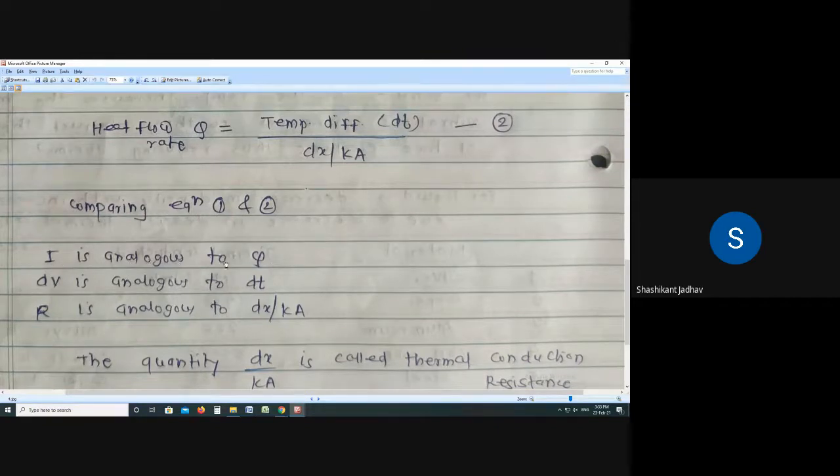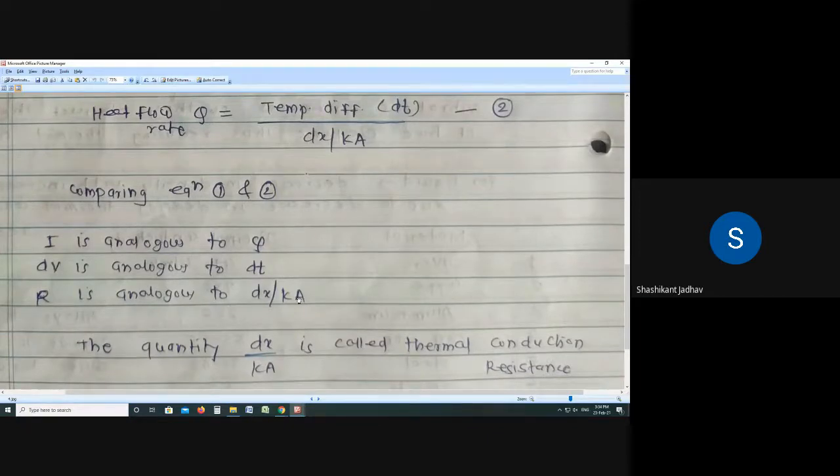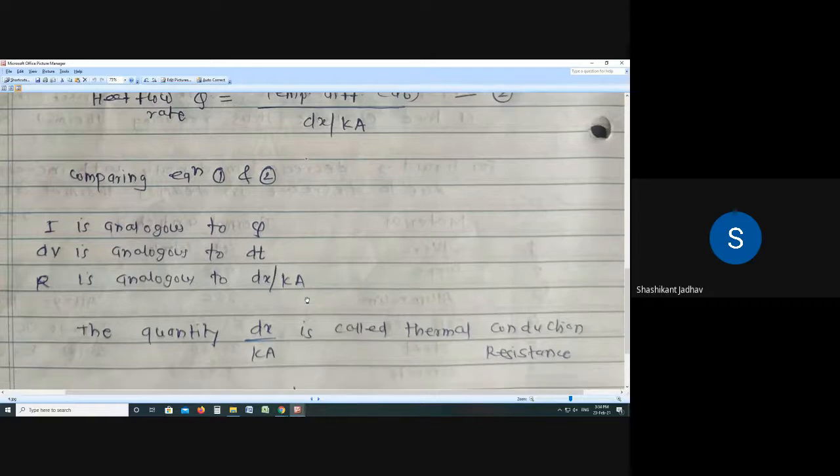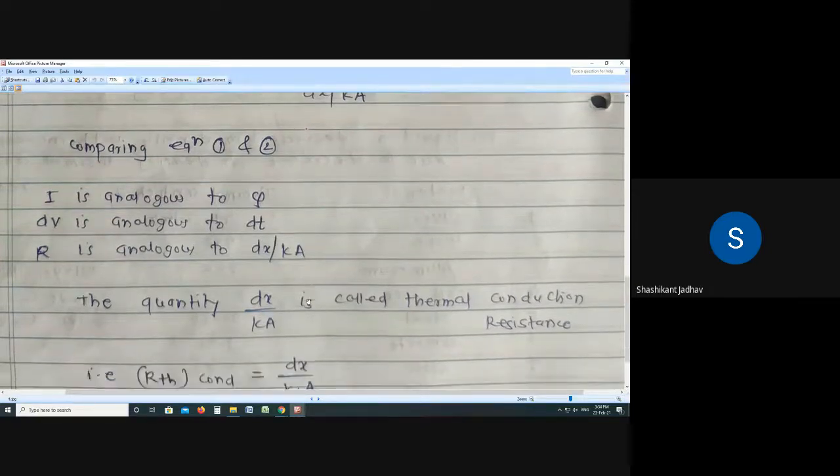Then dV is analogous to dt. dV is analogous to dt means current is flowing because of this potential difference and heat is flowing because of the temperature difference, and R opposes the current and this dx by k opposes the heat. Okay, so R is analogous to dx by k.